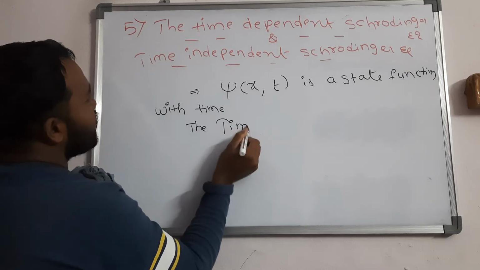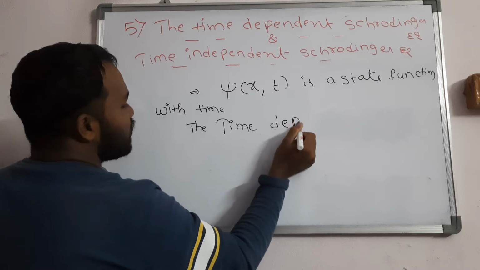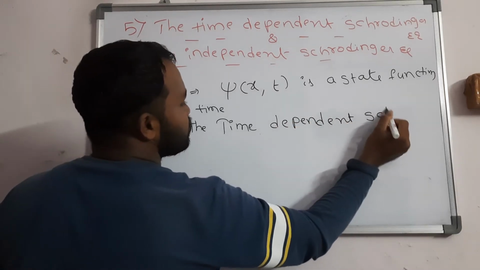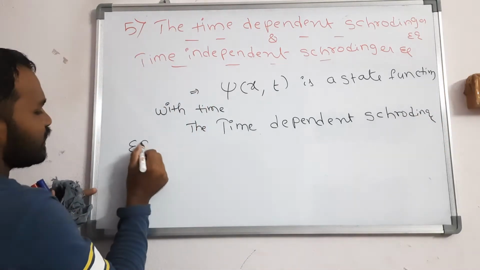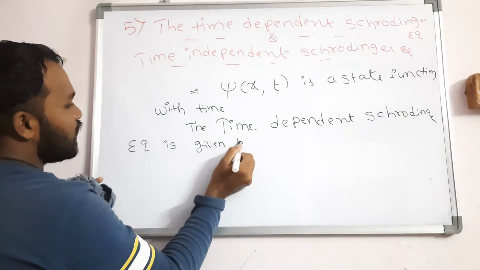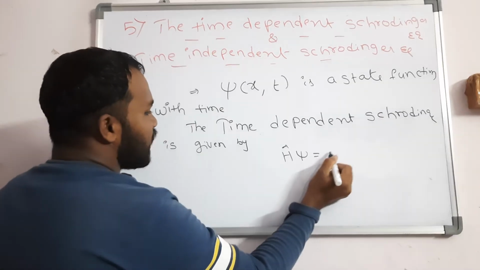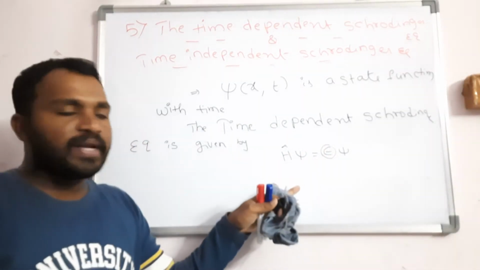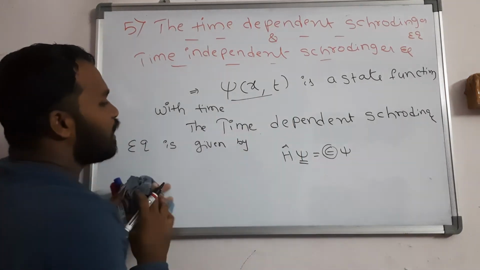First, I am directly giving the time dependent Schrodinger wave equation. As you already know, H cap psi is equal to E psi, where E means the energy operator, which I already discussed. In place of psi you can take psi of x comma t.